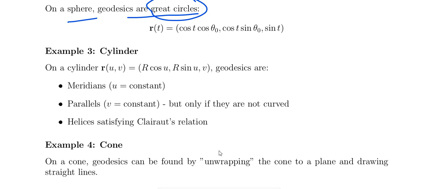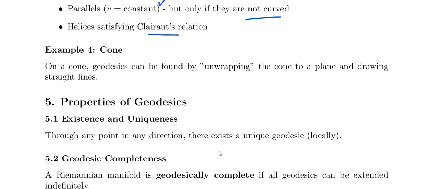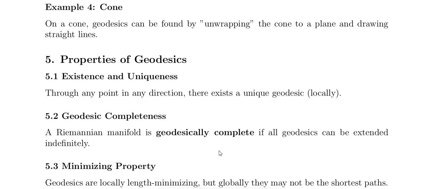And on a cylinder, geodesics are meridians, that is u equal to constant and v equal to constant, but only if they are not curved. Okay, ellipses satisfying Clairaut's relation. And on a cone, geodesics can be found by unwrapping the cone to the plane and drawing the straight line. And for properties, through any point in any direction there exists a unique geodesic. And for geodesic completeness, a Riemannian manifold is geodesically complete if all the geodesics can be extended infinitely.